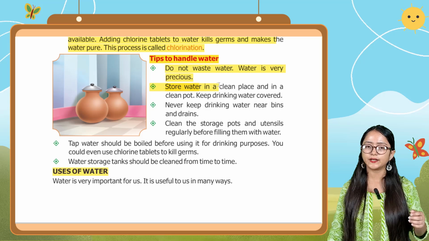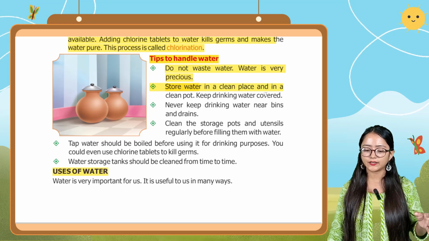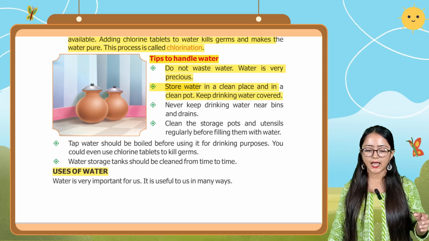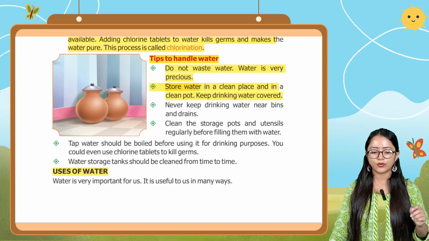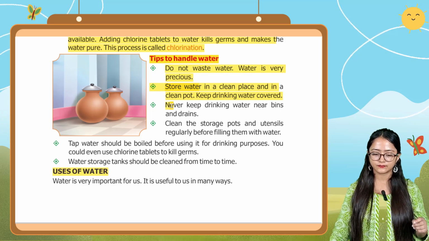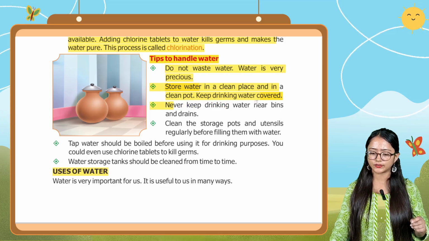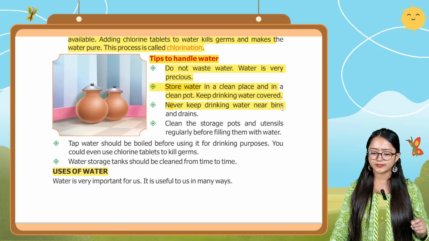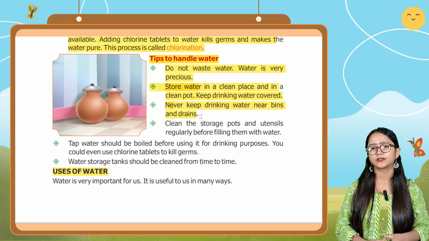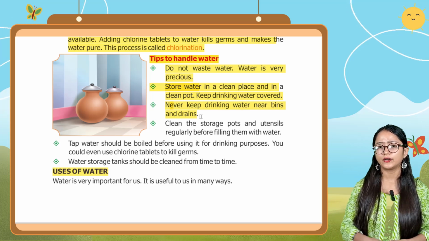Store water in a clean place and in a clean pot. Keep drinking water covered. As you can see in this figure, the water is stored in a clean pot, and it is also covered. Never keep drinking water near bins and drains. One should never keep drinking water near a dustbin or drain.